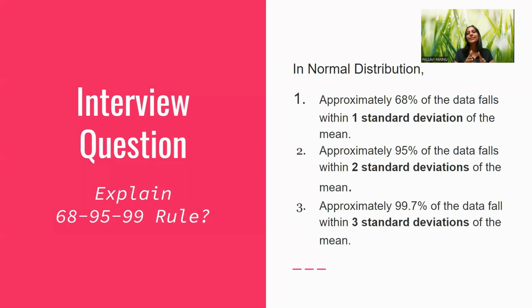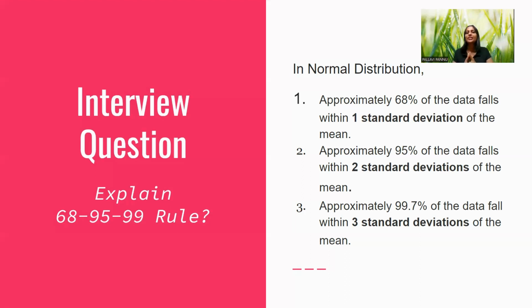Approximately 68% of your data, so this term is saying 68, is falling within one standard deviation of the mean. Next, approximately 95% of your data is falling within two standard deviations, and 99.7 to be precise of the data is falling within three standard deviations. So we have learned 68% within one standard deviation, 95 within two, and 99 within three standard deviations of the mean.